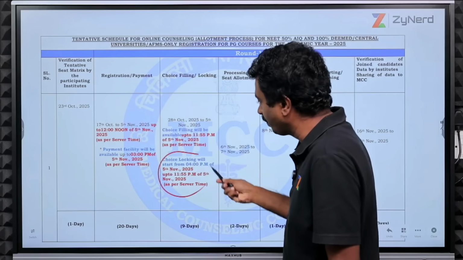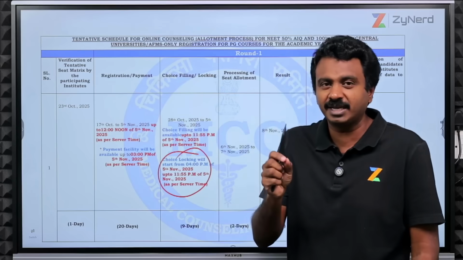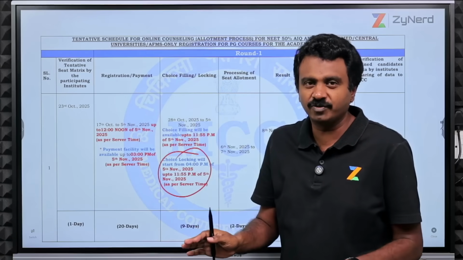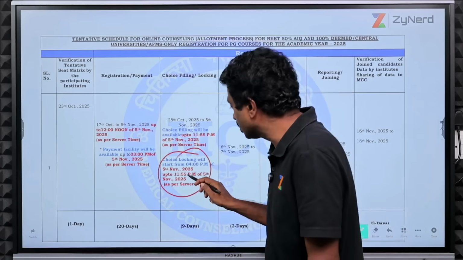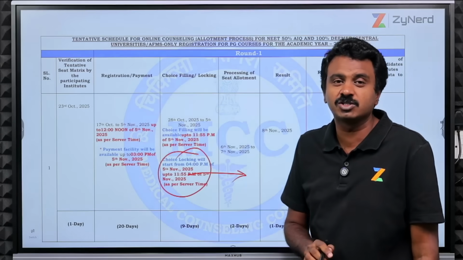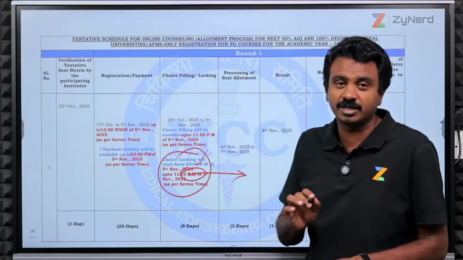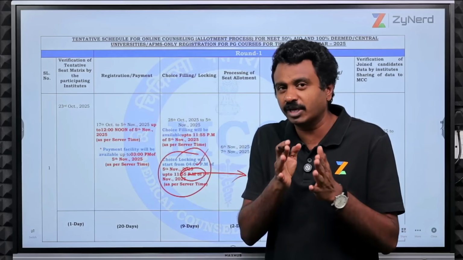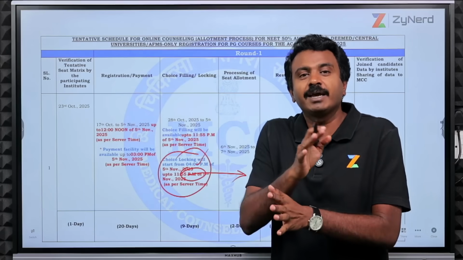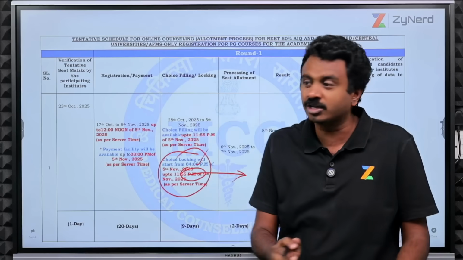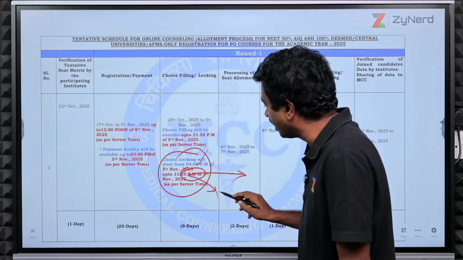What happens at 4 p.m. of 5th November? There will be a lock button. Do you want to lock registration? It will ask. If you lock, that is the end of it. But till what time can you fill choices? Till 11:55 p.m. you can fill choices on 5th of November. So from 5th of November 4 p.m. you can lock your choices. But let us say I am not locking till 5 p.m., till 6 p.m., till 7 p.m. I haven't locked. I can still edit my choices till 11:55 p.m.